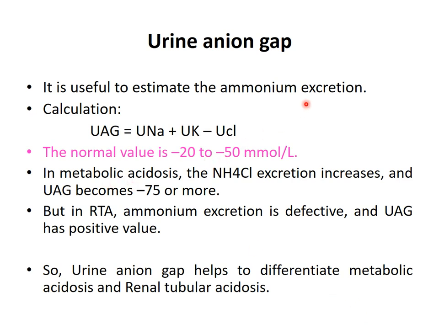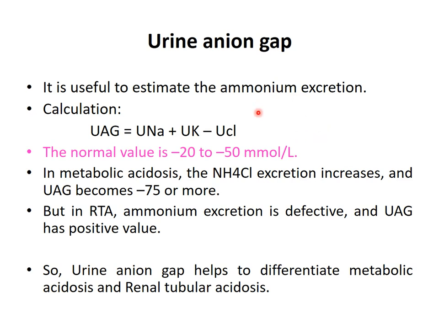So this ammonium cannot be excreted as such. Because ammonium is a cation, it will bind with certain anions: either chloride, sulfate, or phosphate.